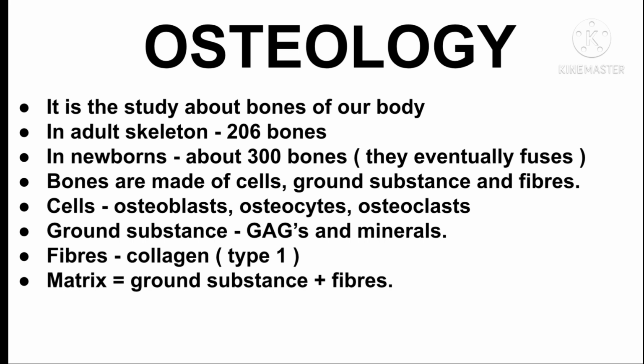The ground substance includes glycosaminoglycans and minerals. The fibers include the type 1 collagen fibers. Ground substance and fibers together make the matrix of bone.